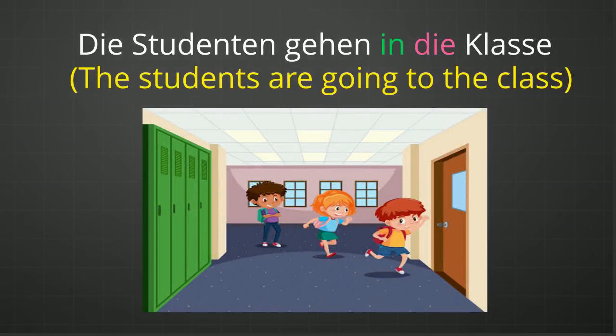Let us understand all the Wechselpräpositionen in sentences. Die Studenten gehen in die Klasse. Klasse is a feminine gender noun and in is a Wechselpräposition. Die Studenten is the subject. The students are going to the class. Students are in movement, in motion. They are performing some action. They are changing their position from point A to point B. And that is why we have to consider this in preposition as an accusative preposition, and that is why in die Klasse.